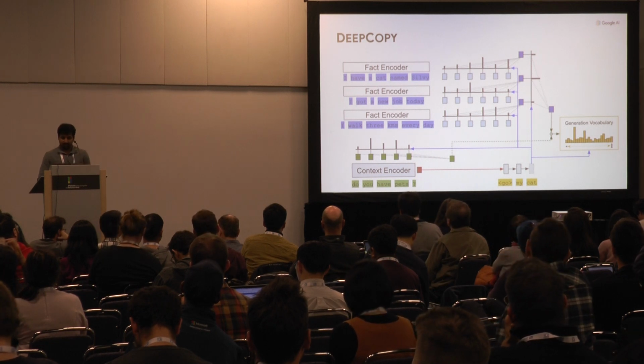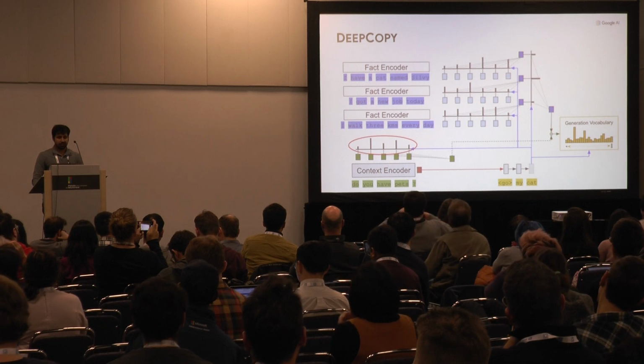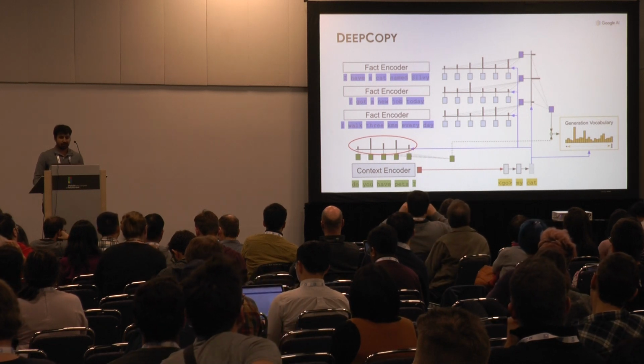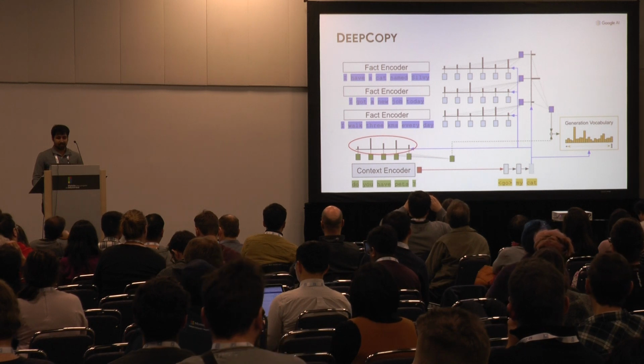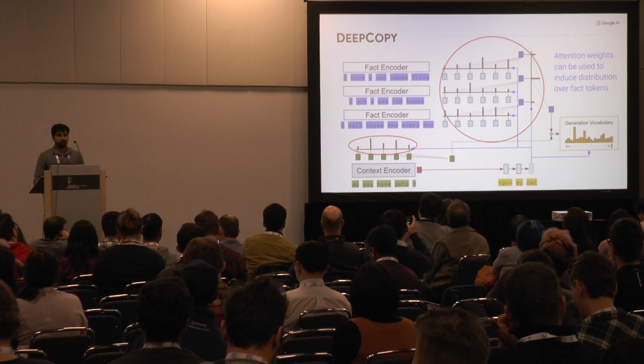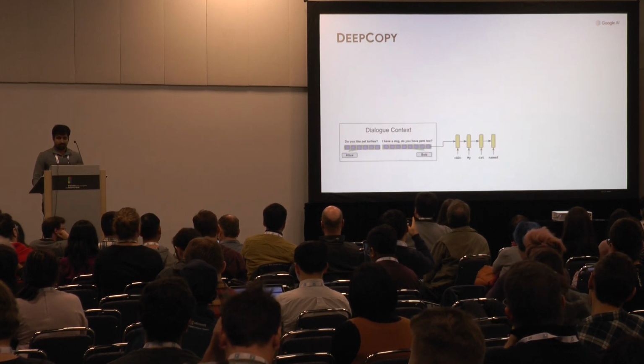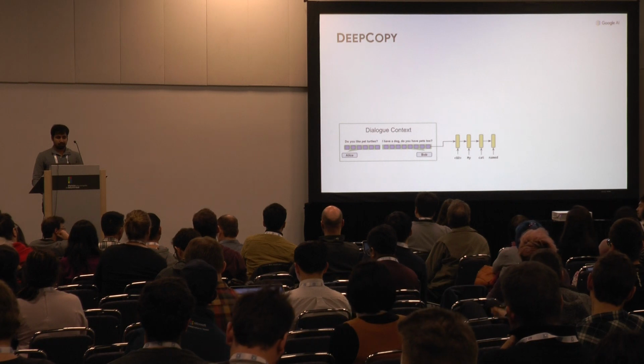DeepCopy is a simple modification of this. So we saw in sequence-to-sequence, like in the pointer generator networks, we used the attention weights over a context encoder to generate a distribution over the context tokens. So here we have attention weights over the fact tokens. We just use it to induce a distribution over all the fact tokens. So in effect, we had an overview of DeepCopy.